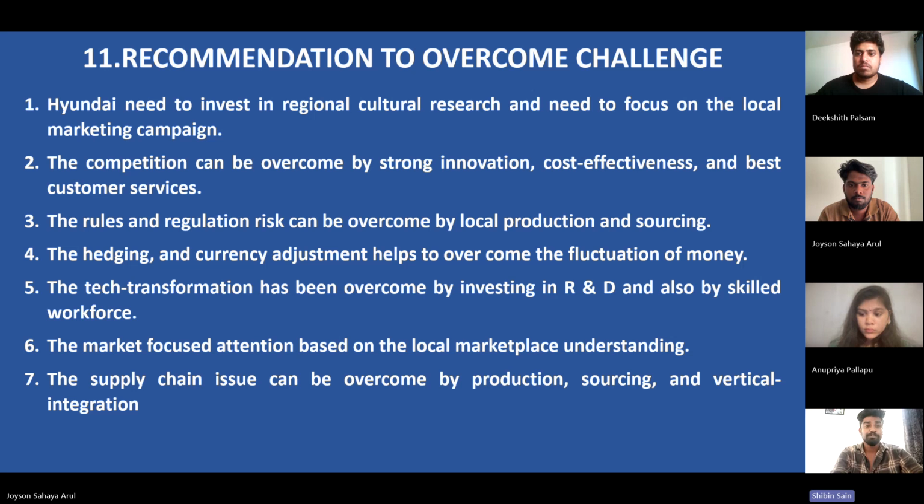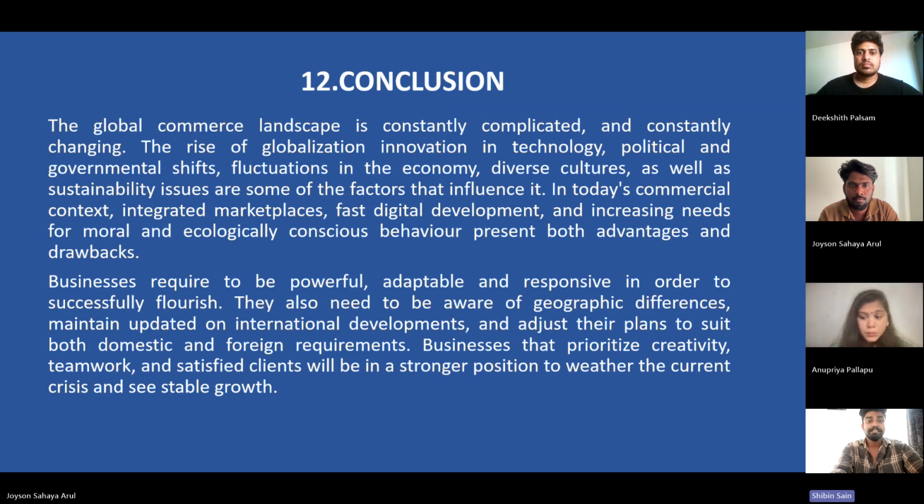And I am going to conclude my points. The global commerce landscape is constantly complicated and constantly changing. The rise of globalization, innovation in technology, political and governmental shifts, fluctuations in the economy, diverse cultures, as well as sustainability issues are some of the factors that influence it. In today's commercial context, an integrated marketplace, fast digital development, and increasing needs for moral and ecologically conscious behavior present both advantages and drawbacks.